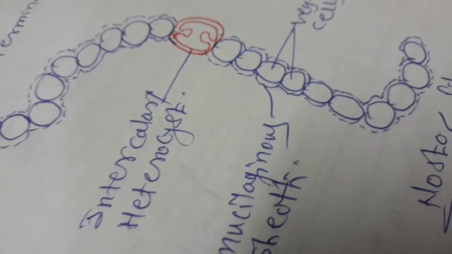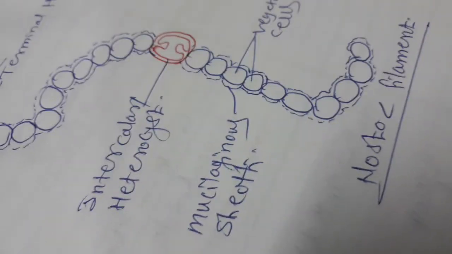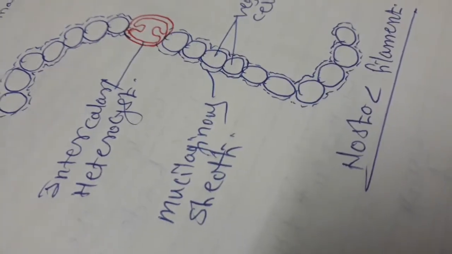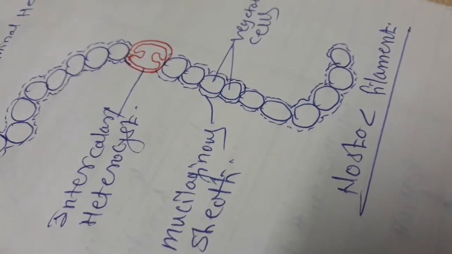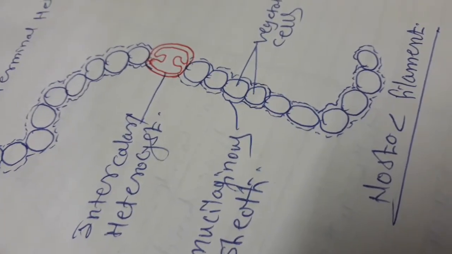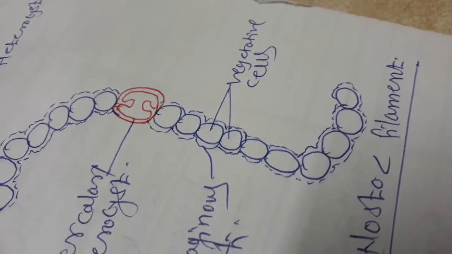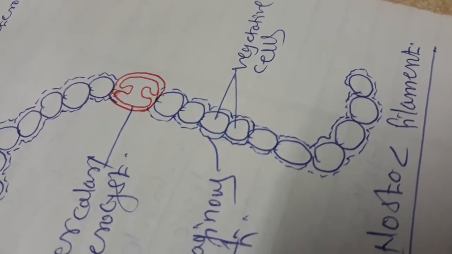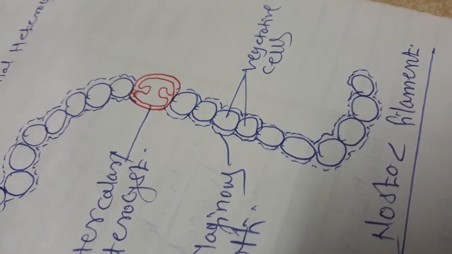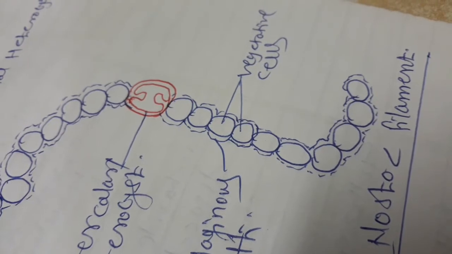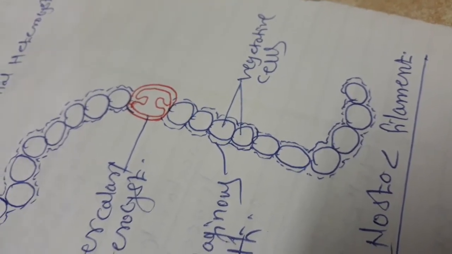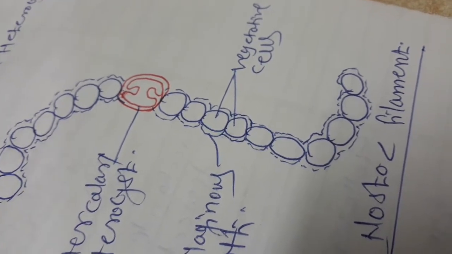Nostoc biofertilizer is used in the cultivation of the rice field also, and such types are generally called cyanobacteria, and they are cultivated in shallow tanks or in the flooded field. After maximum growth, they are collected, dried, and stored in polythene bags. They are used as biofertilizer and applied at the time of cultivation. In the rice field, when the water is flooded,